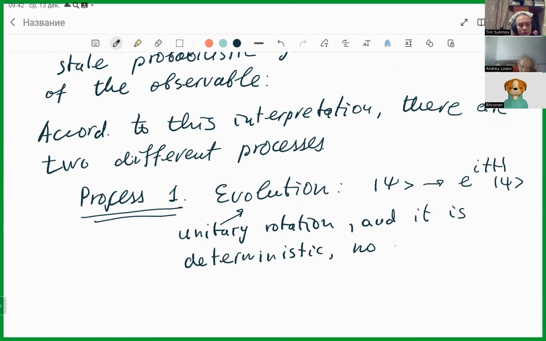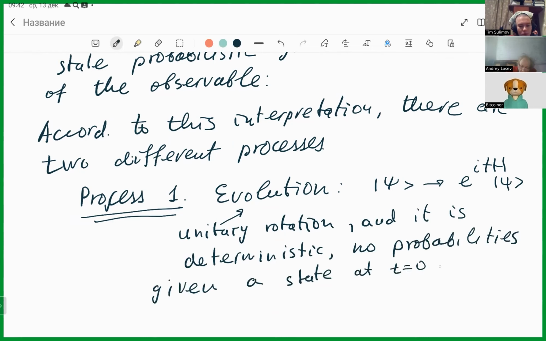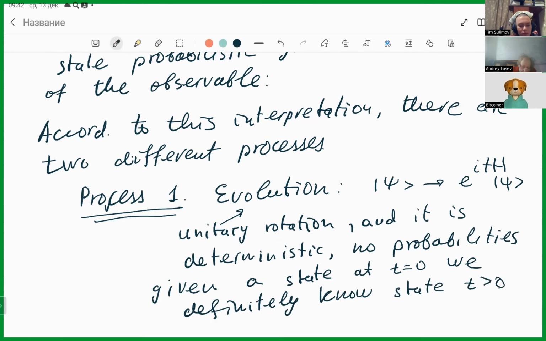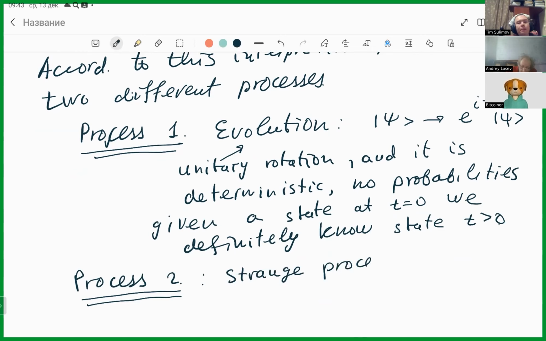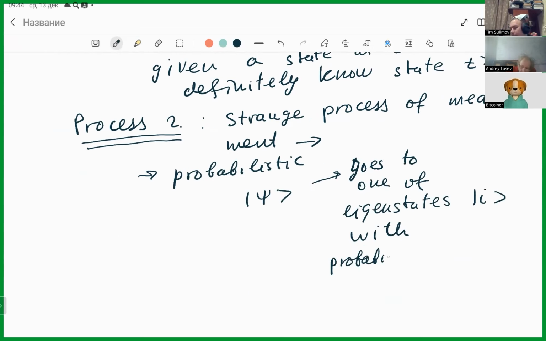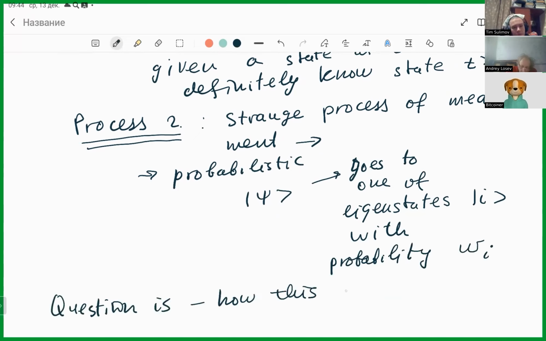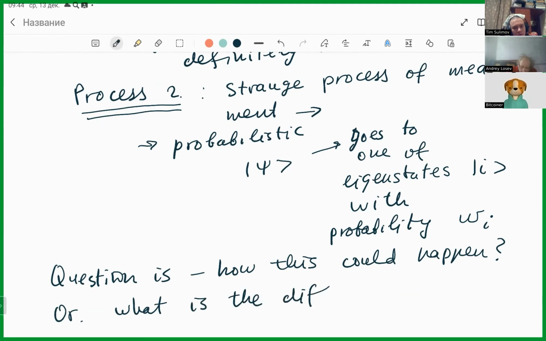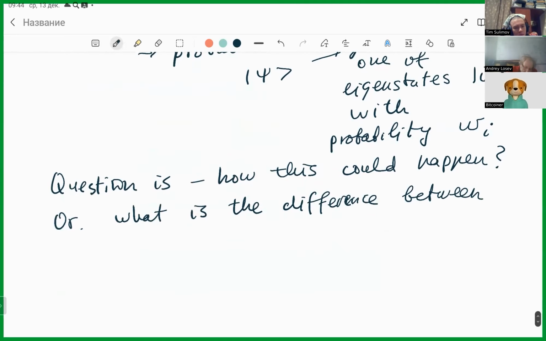It means that no probability. Given a state at t equals 0, we definitely know the state at t greater than 0. Process 2, strange process of measurement, probabilistic. Psi goes to one of eigenstates, i, with probability omega i. And then the question is, how could this happen? Or what is the difference between evolution and measurement?